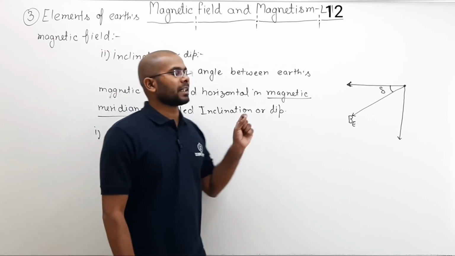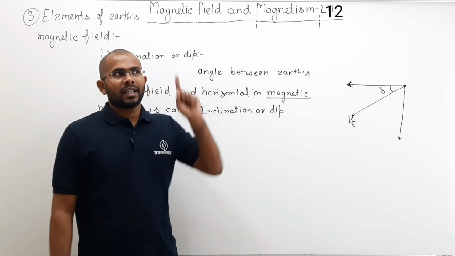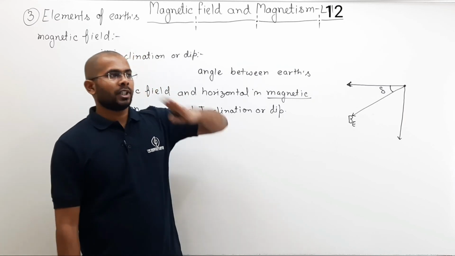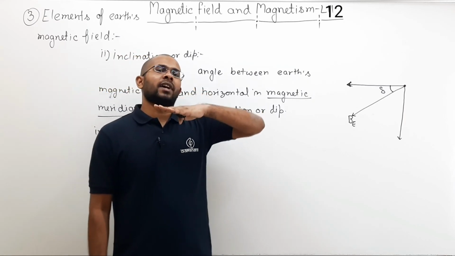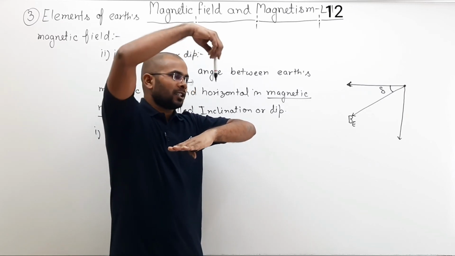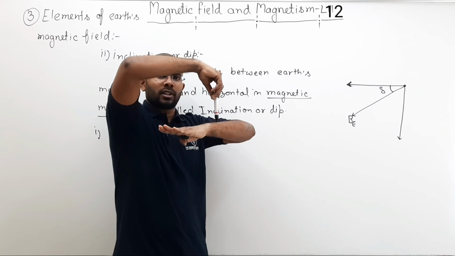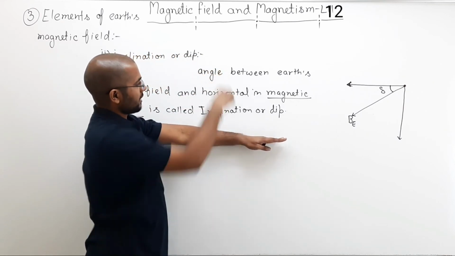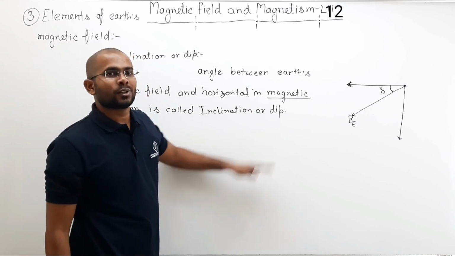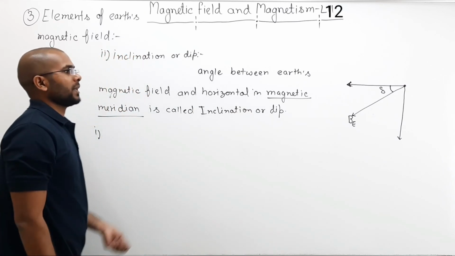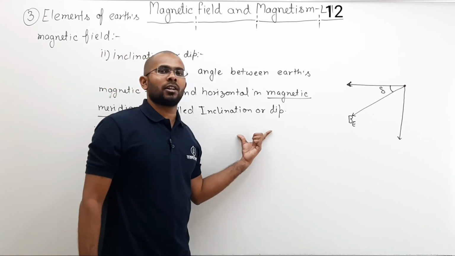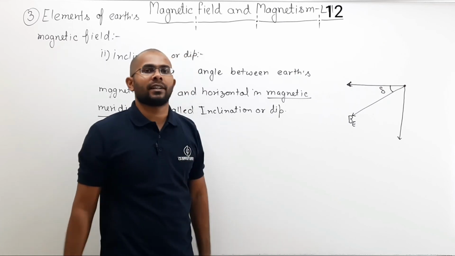Now at the magnetic pole, magnetic north or magnetic south, the horizontal line, and how do we define magnetic north or south? For magnetic north, we define that the north pole points exactly downward. So if this is the horizontal line, and this is the direction of the field, then what is the angle? 90 degrees. So at the magnetic north or magnetic south, the angle of inclination or dip is how much? 90 degrees. Why?